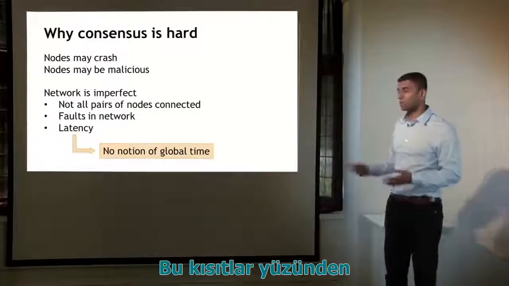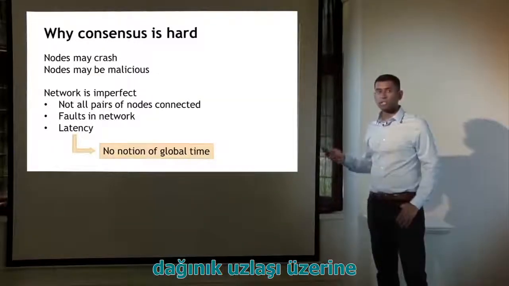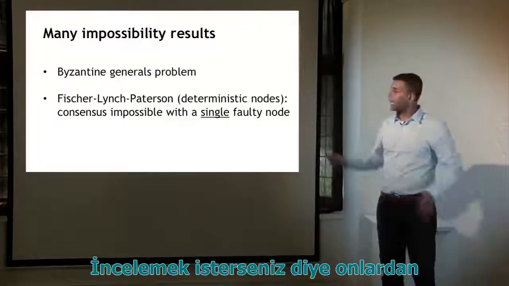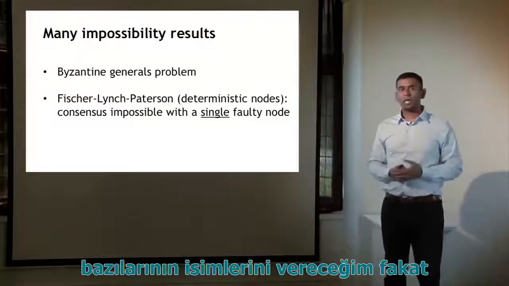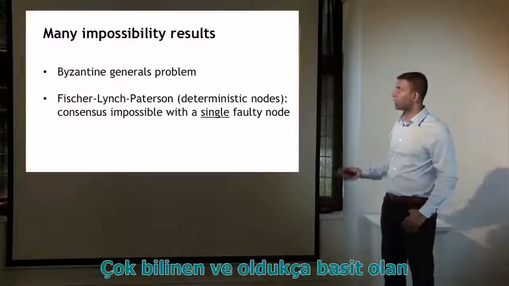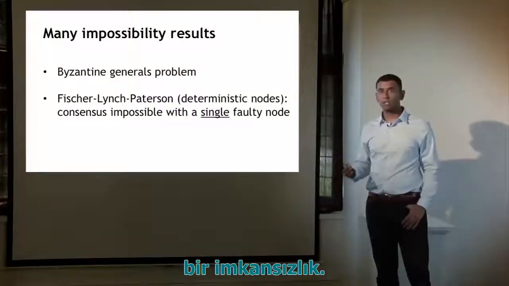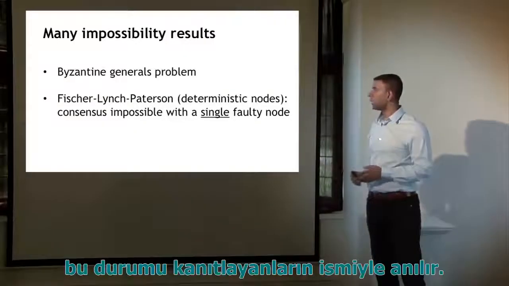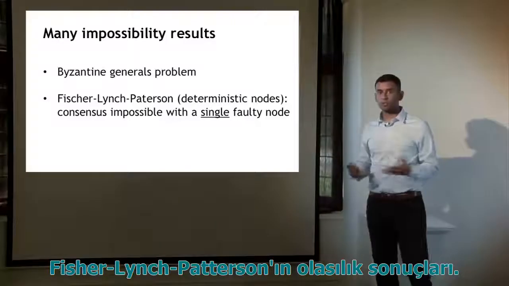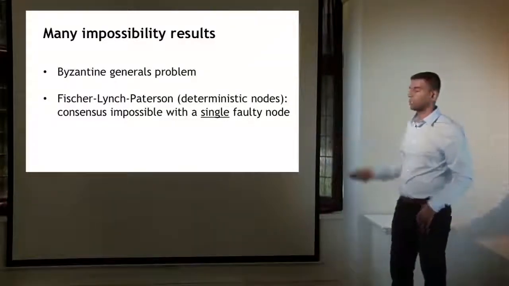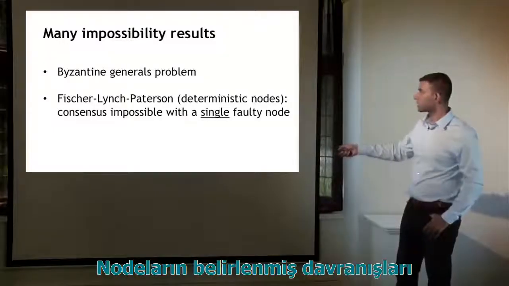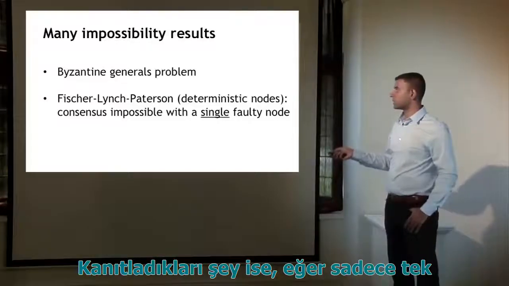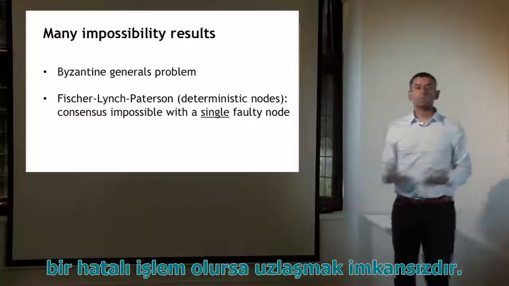And in fact, because of these constraints, a lot of the literature on distributed consensus is somewhat pessimistic, and many impossibility results have been proved. I'm just going to name a couple of these in case you want to look them up, but I won't go into too much detail. One impossibility result that's very well known and pretty simple to understand is called the Byzantine generals problem. And a much more subtle one, known for the names of the authors who first proved it, is called the Fisher-Lynch-Patterson impossibility result. Under some conditions, which include the nodes acting in a deterministic manner, what they proved is that consensus is impossible even with a single faulty process.